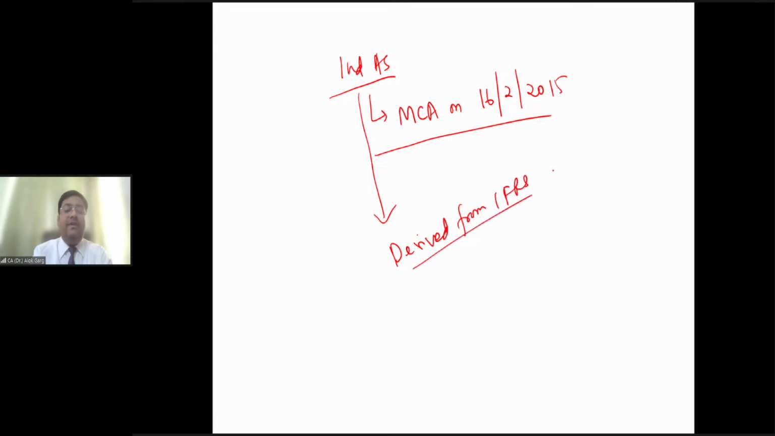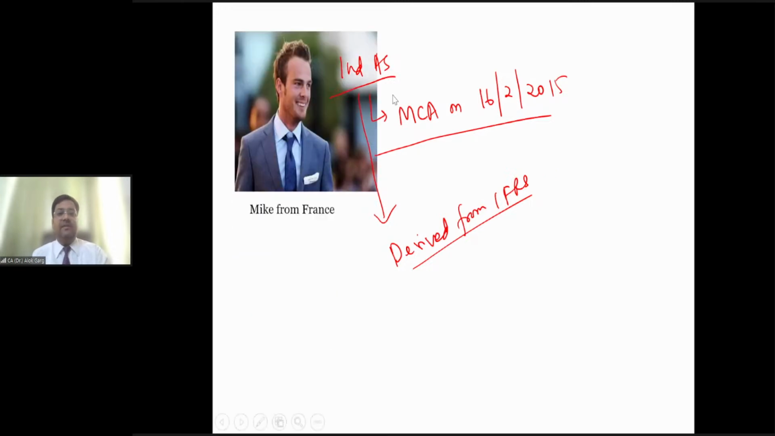So now we need to understand what is IFRS, right? And why IFRS is important, right? Why, in spite of having accounting standard, Ind AS has been introduced in India on 16 February 2015. We need to understand that, right? To understand that, let's discuss this case study.